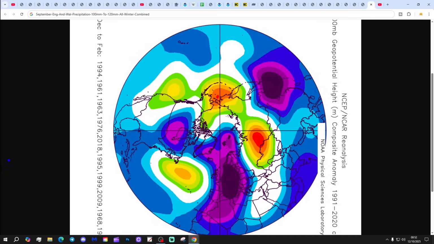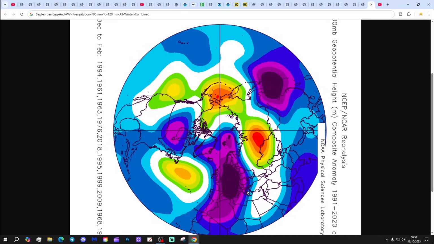And then finally, all winters combined following a September England Wales precipitation range of 100 to 120 millimetres shows deep low pressure to the east, high pressure in the middle of the Atlantic, and winds coming in from the north. I reckon there's some cold snap potential with both sets of analogues in this update, and so it confirms that cooler and wetter Septembers can, but not always, be a precursor to a rather cooler or colder winter.